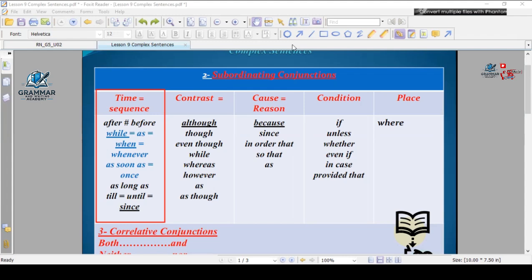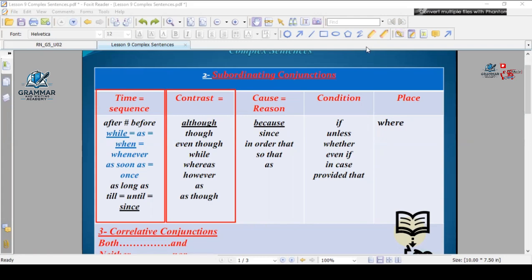Thanks, Naif. I move this time to Muhammad Shinan. Muhammad, can you hear me? Yes, Mr. I need you to read for us the subordinating conjunctions that tell us the contrast. Contrast. Though, even though, although, while, whereas, as though. Thank you so much, Muhammad.